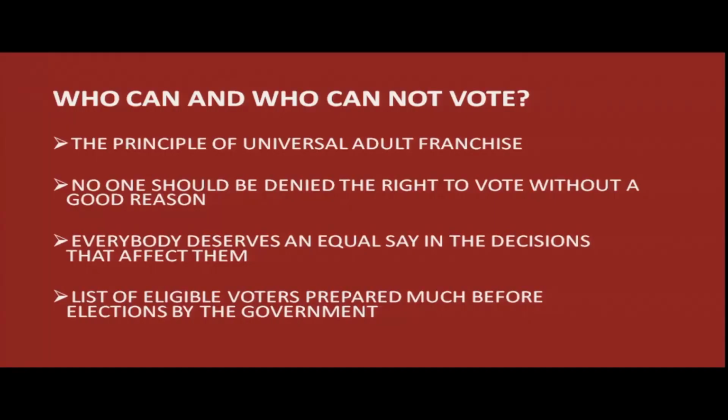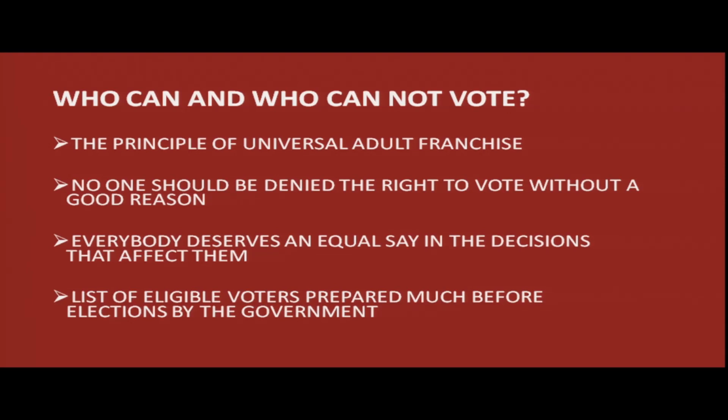Then we come to voting. Who can and who cannot vote? We follow the principle of universal adult franchise. So, no one should be left out of the electoral process. No one should be denied the right to vote without a good reason.